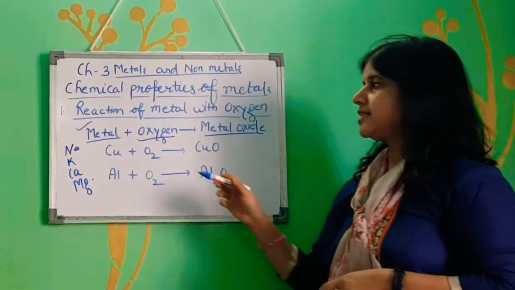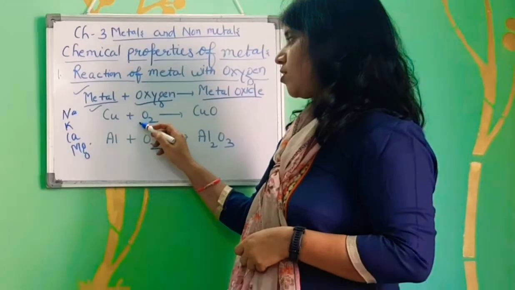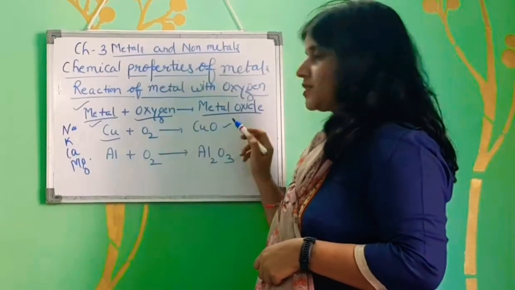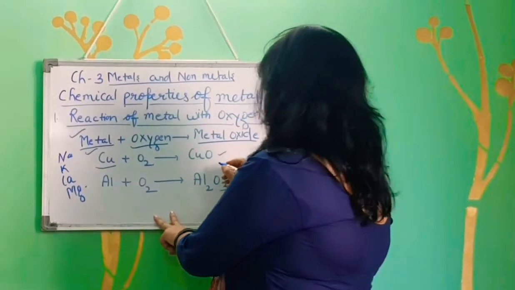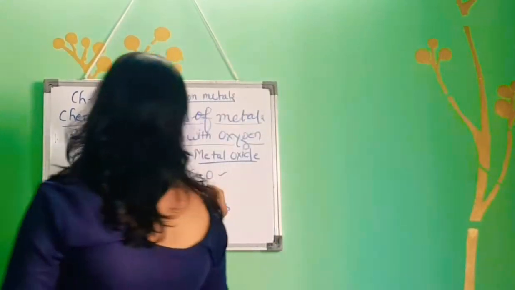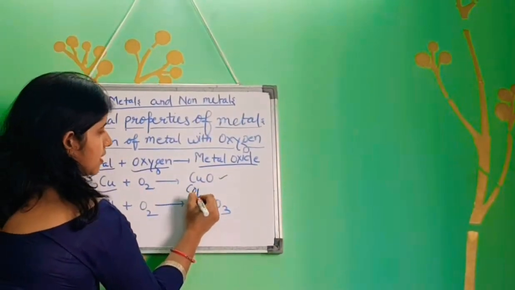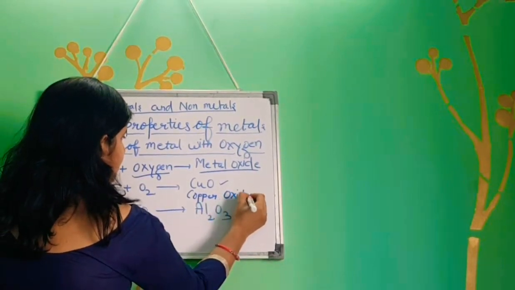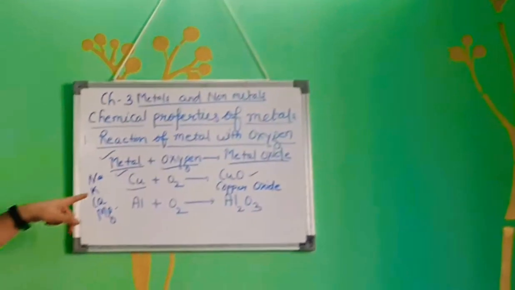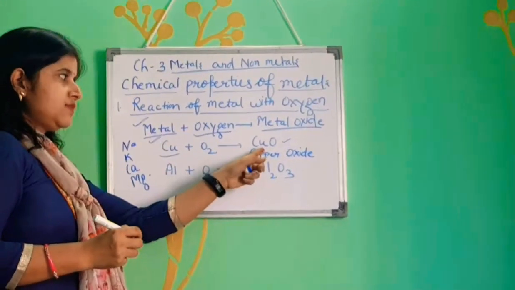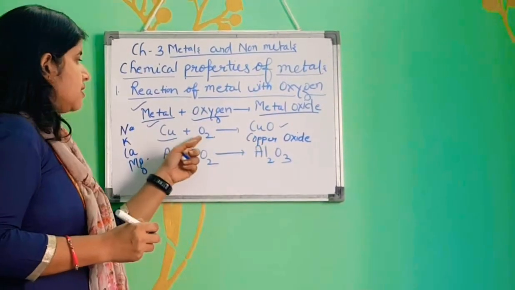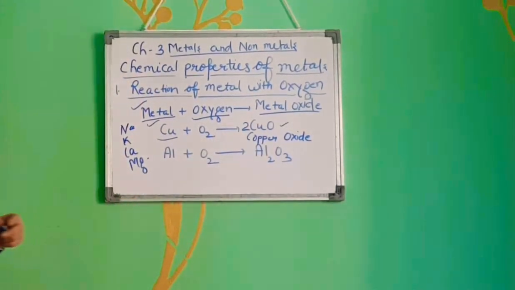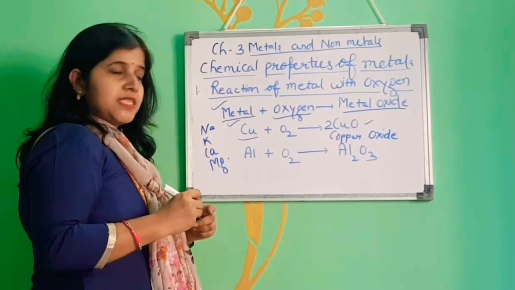So let's take the example of copper metal. Copper reacts with oxygen. The symbol of copper is Cu. Copper reacts with oxygen to form copper oxide. Let's write down the name here. It is copper oxide. And now try to balance this reaction. Here is 1 atom of copper, here is 1, so there is no need to balance copper. Now oxygen, 2 atoms of oxygen, let's put 2 here. Now the reaction is balanced. So it is copper oxide, it is basic copper oxide.